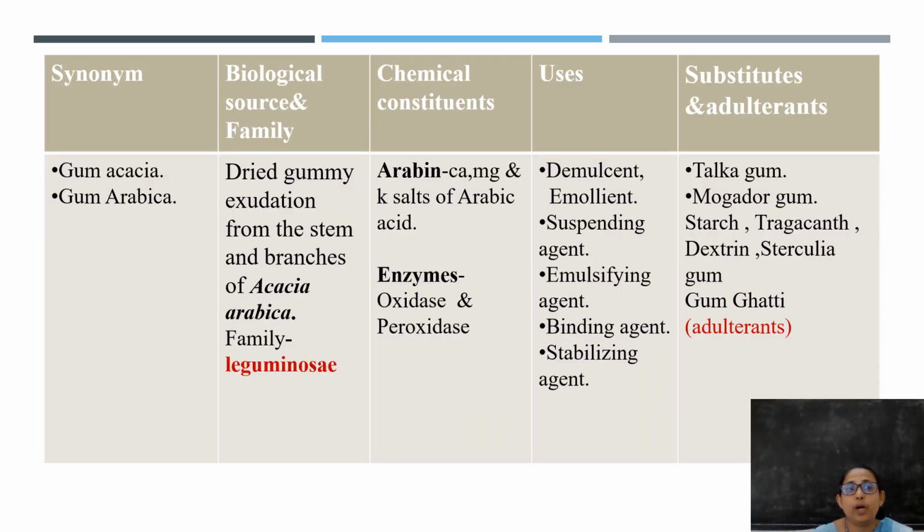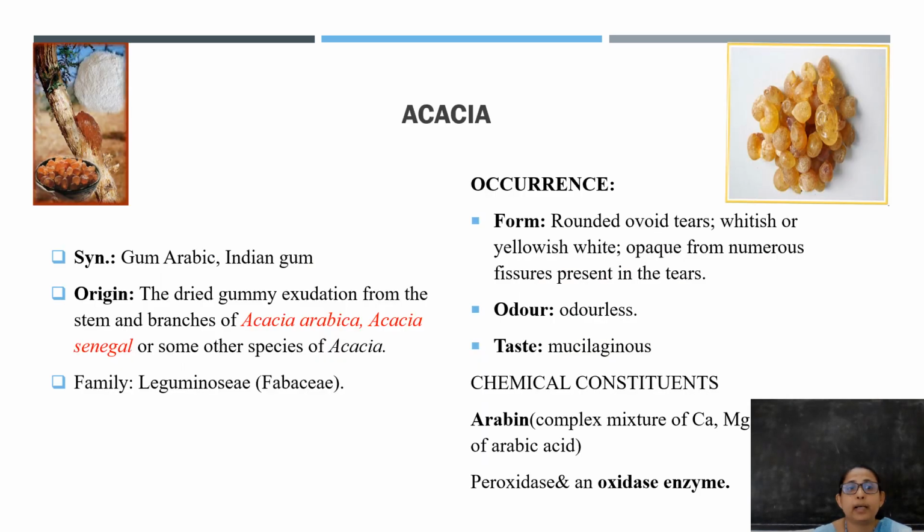And the next one is gum acacia, also known as gum arabic. Gum acacia is otherwise known as Indian gum. It is a gummy exudate obtained from the stem and branches of Acacia arabica or Acacia senegal, and it mainly belongs to the family Leguminosae. It is obtained by making incisions, and while making the incision,